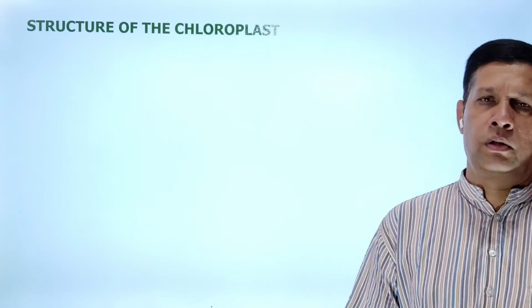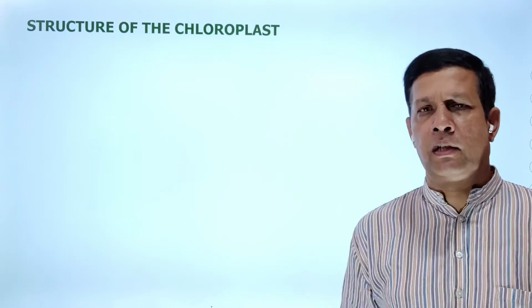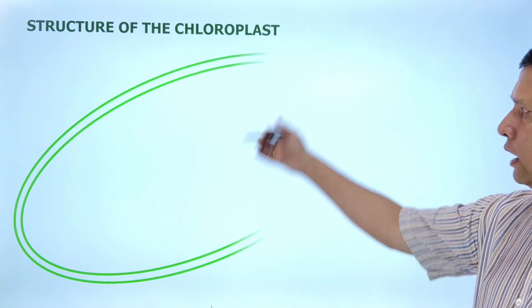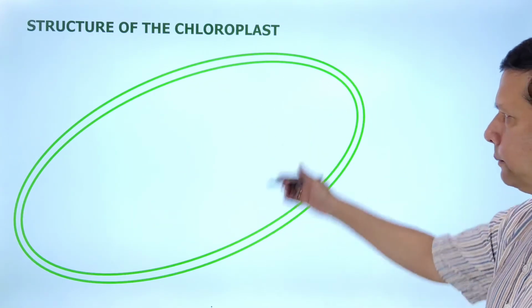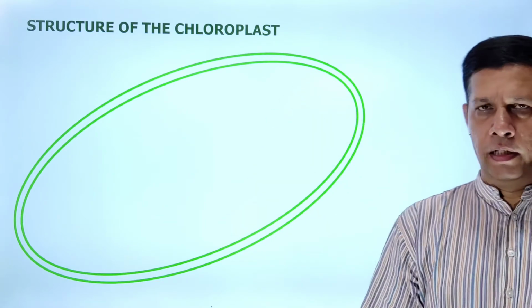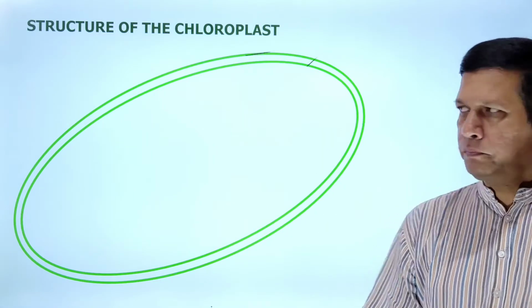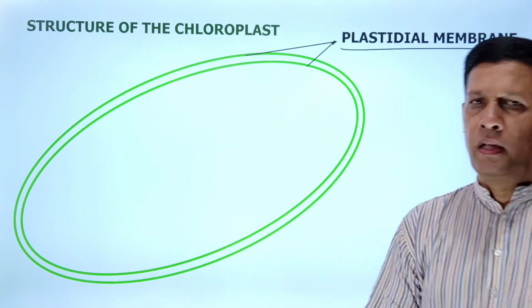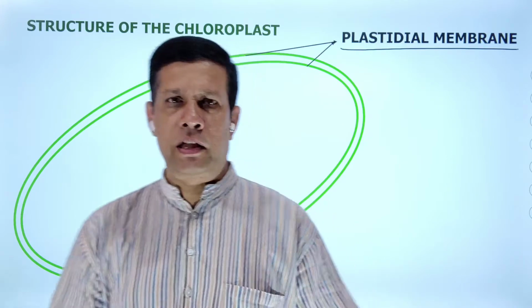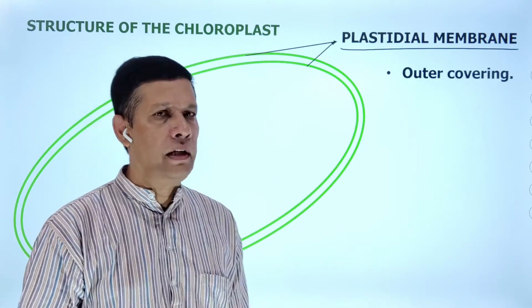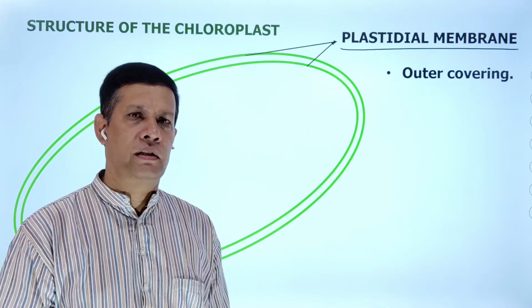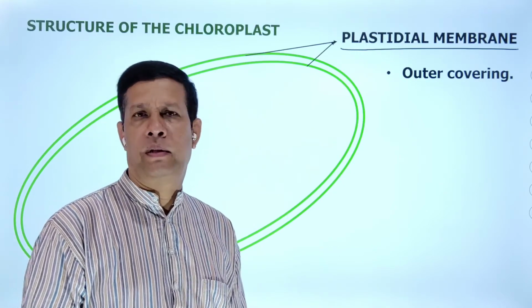Then coming to the next one, structure of the chloroplast. What are the structural features of the chloroplast? All of you observe the diagram. Chloroplast is outerly covered by a double layered membrane. This is the plastidial membrane, the outer covering of the chloroplast.